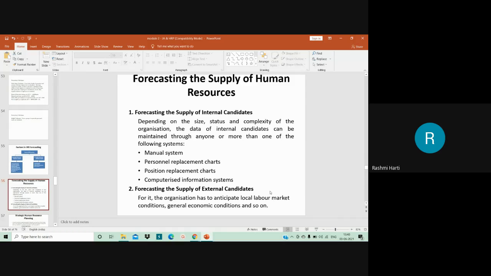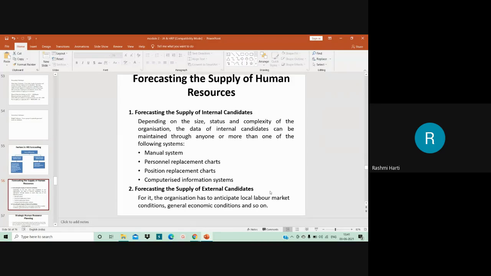So career planning of the employees and succession planning of the employees all come in forecasting of supply, supply forecasting, right? When we speak about supply forecasting, it is entirely decided on the size, status, and complexity of the organization. Data can be maintained in any form. It may be a manual system, where you have employee qualifications and training undergone, everything recorded manually in reports.